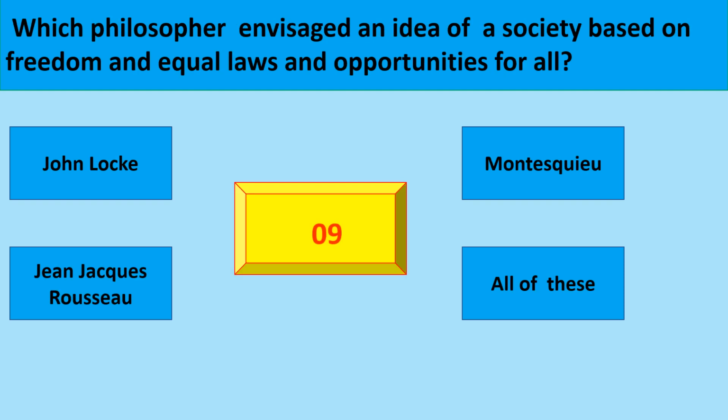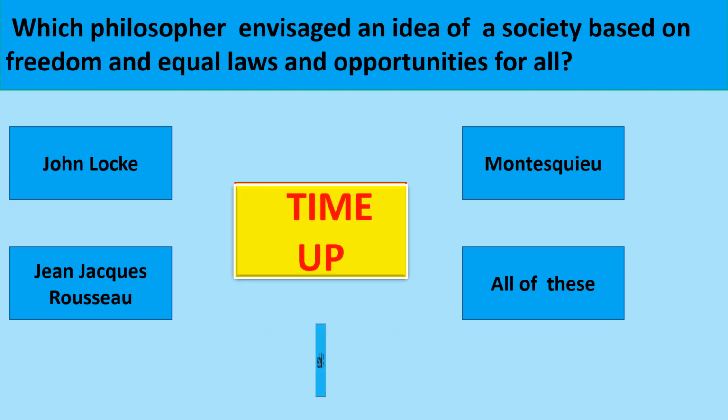Which philosopher envisaged an idea of a society based on freedom and equal laws and opportunities for all? The correct option is all of these: John Locke, Montesquieu, Jean-Jacques Rousseau. All philosophers envisaged an idea of a society based on freedom and equal laws and opportunities for all.